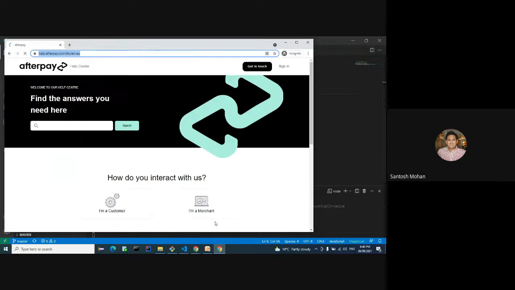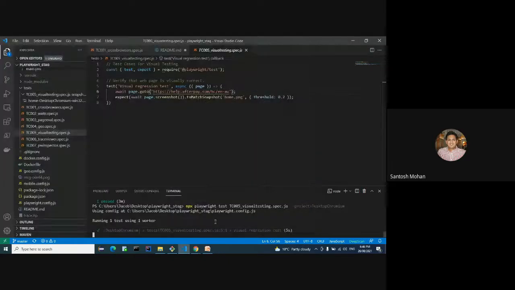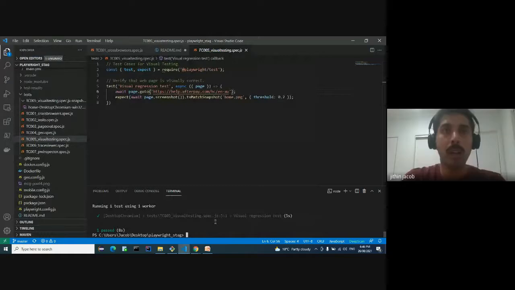Does this require any code change, or is it like an inbuilt library we are using? No, it doesn't require any code change. Playwright by default uses Pixel Match actually. So you don't need to install anything else, nothing. Just these two lines of code you need to place in. That's the beauty of Playwright actually.